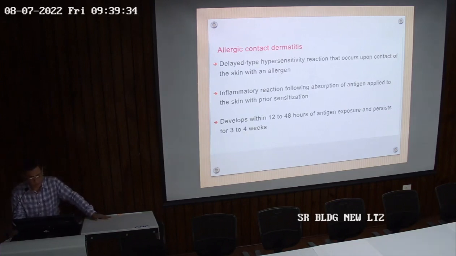The inflammatory reaction following absorption of antigen applied to the skin with prior sensitization develops within 15 to 48 hours of antigen exposure and persists for 3 to 4 weeks. So this is not immediate. It takes around 12 hours to 2 days to develop the eczema. This is what we use in patch testing. If you want to know which allergen is causing the contact dermatitis, we usually apply patches over the back. They are kept for at least 2 days, and then we know what allergen is causing eczema in that person.